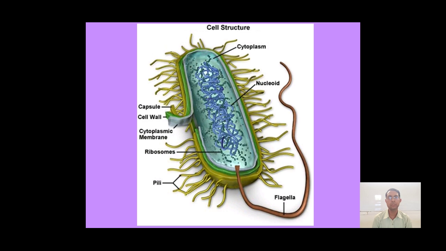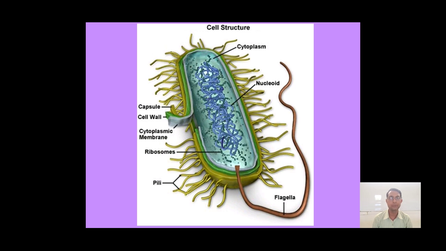Now here is the simple structure of bacteria. It also shows the internal and external structure of bacteria. So at the external side you can see the capsule is present, which is the very exterior part of the cell. After that there is a cell wall. This cell wall is protected by the capsule, and after the cell wall there is the cytoplasmic membrane. Now coming to the next, there is a presence of flagella. A long flagella is there, a single flagella shown in this particular diagram.